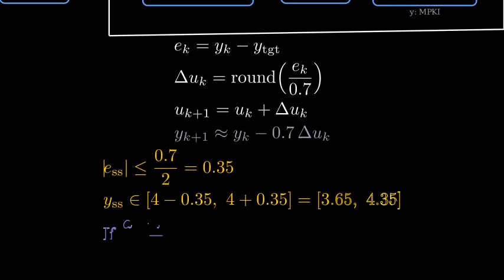What happens at steady state with rounding? If the absolute error is less than 0.35, then the rounded delta U is 0, and the controller holds the degree constant. Therefore, the steady state error magnitude is at most 0.35 misses per thousand instructions. That means the steady state misses lie between 3.65 and 4.35, centered around the target of 4. If the plant intercept allows an integer degree to land exactly on target, the error is driven to exactly 0. Otherwise, rounding leaves a bounded residual error within plus or minus half a step worth of misses.